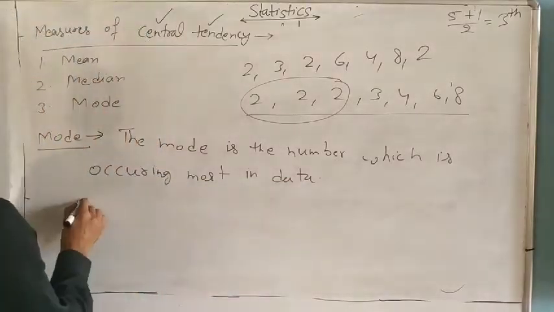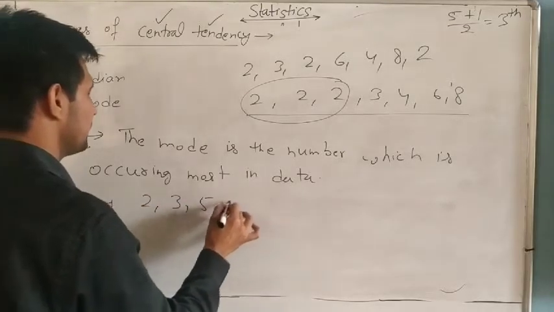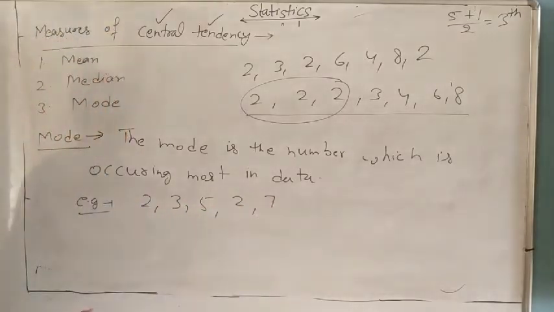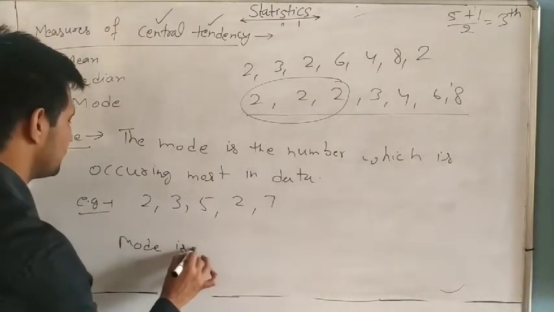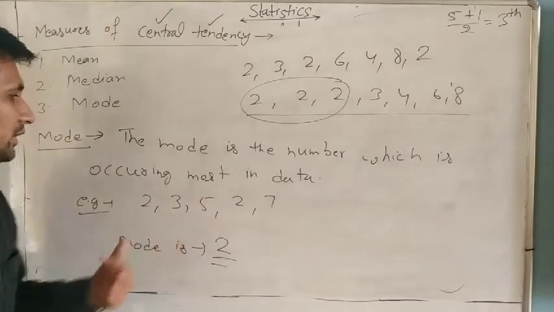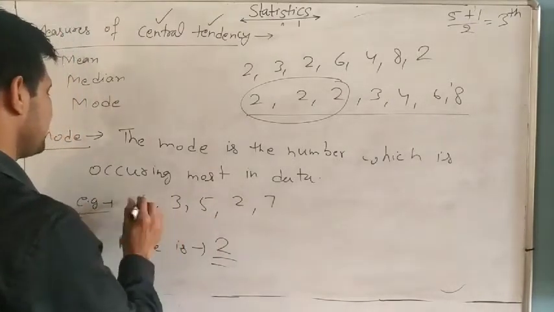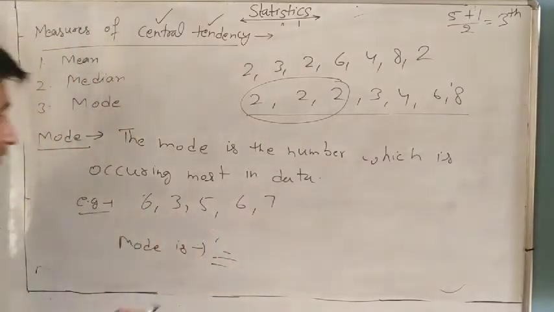Understand or not? For example, you can write, suppose 2, 3, 5, 2 and 7. Find the mode. The mode is 2, because 2 occurs 2 times. Suppose it is 6, also 6 occurs 2 times. So 6 is the mode.